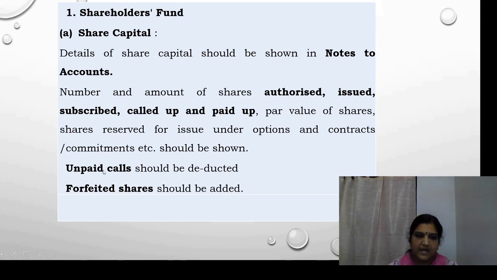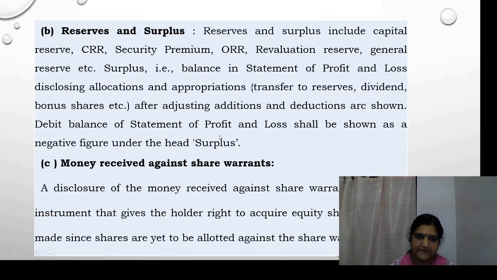Then unpaid calls should be deducted. What is meant by unpaid calls? That is the difference between called up and paid up value. Sometimes the company calls up the capital, but the entire amount may not be paid by the shareholders. The difference is called unpaid calls or unpaid amount, and it should be deducted. Then forfeited shares should be added. So that is the first item under shareholders fund, which is share capital.